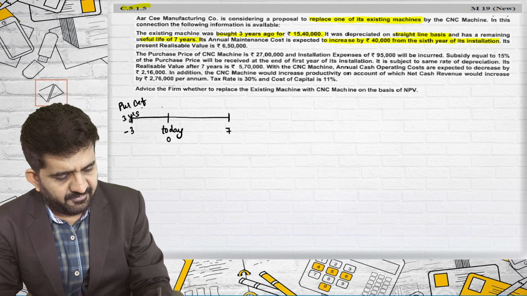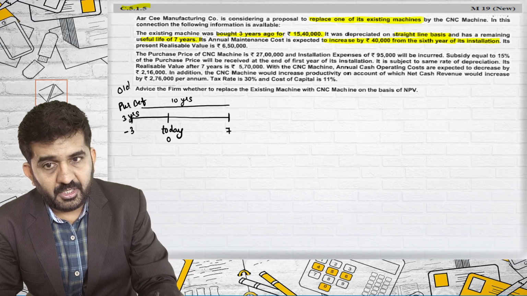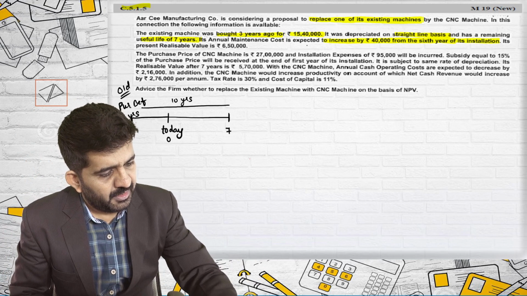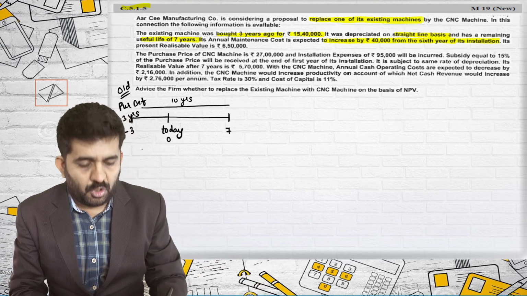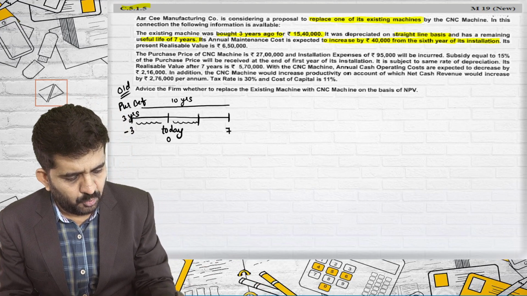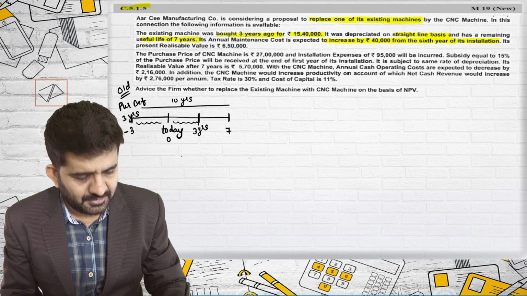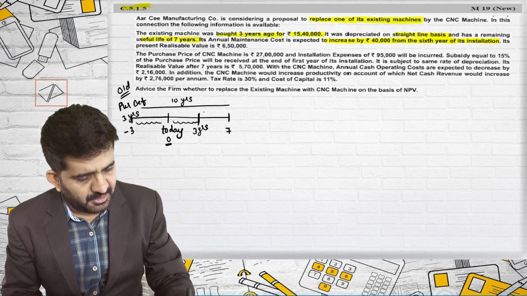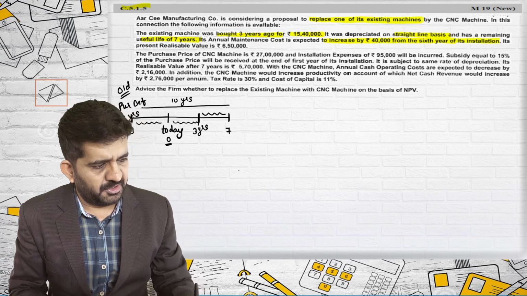Useful life of 7, total useful life of 10 years. And we are talking about the old machine. It is expected to increase 40,000 from the 6th year of its installation. So 3 this and 3 more this. So after 3 years from today, and the 6th year from its installation, there will be a maintenance cost increase of 40,000.